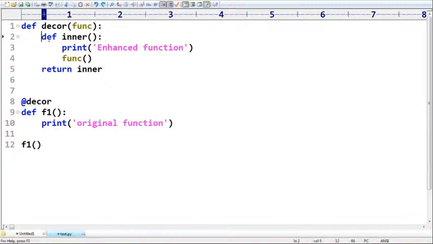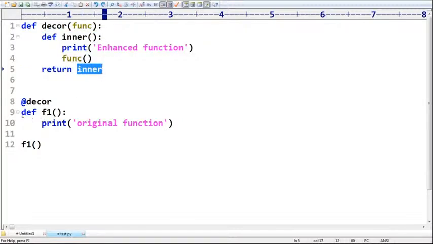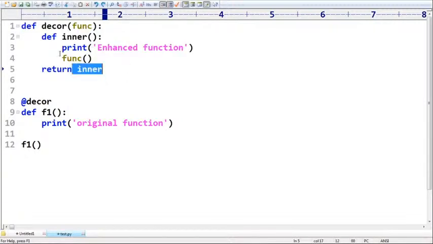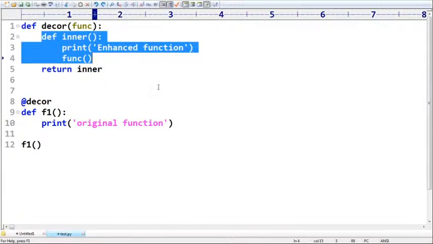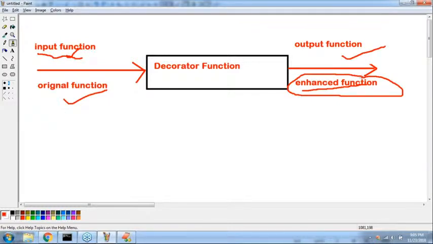So compulsory we require to write a nested function, and the decorator should return that nested function. Whenever you are defining decorator for any function, if a person calls F1, automatically this decorator will be called. Decorator will return something, and that returned function will be executed. Now the point is, every decorator function in the world compulsory should take some input function and compulsory should produce some output function. Whenever any person calls this input function, automatically this output enhanced function is going to be executed. A little clarity.